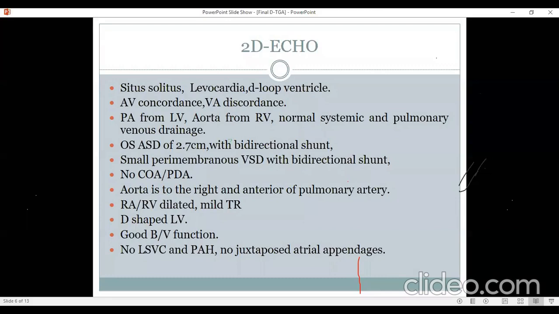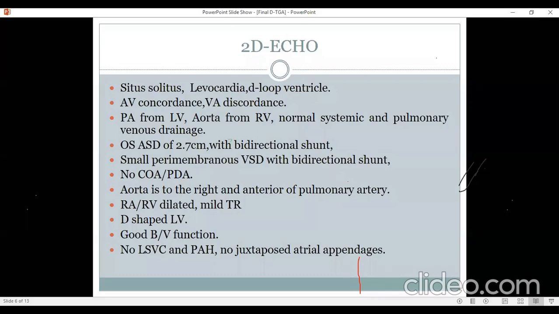Absolutely. To know the PA pressure and PVRI, especially in this child at the age of 3 years, and when we have seen the plethora, we have to have the PA pressure and the PVRI. So the indication will be for both PA pressure and PVRI. Any other indication? No, because the discussion has already come for the PVRI. In this type of DTGA condition, is PVRI a reliable method by catheterization, or what are the fallacies in the calculation of PVR?